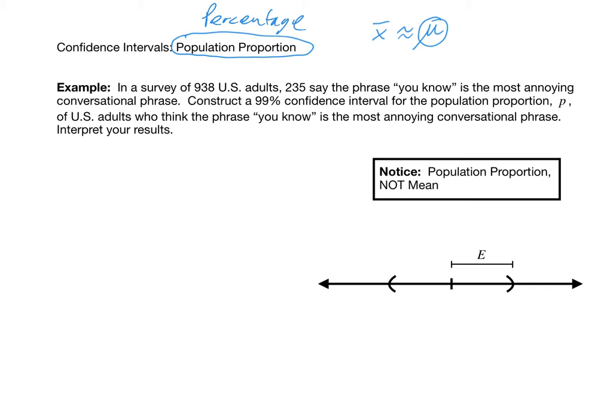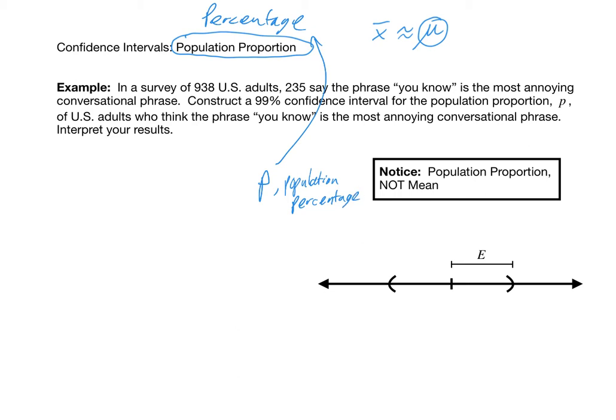Because it's not a mean, we're looking for the population proportion or the population percentage. I prefer to say percentage myself. And that is defined as the lowercase letter p. That is our population percentage. So we want to know what percent of US adults think that "you know" is the most annoying conversational phrase.